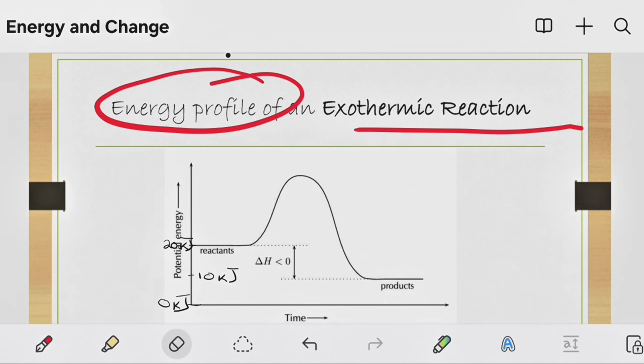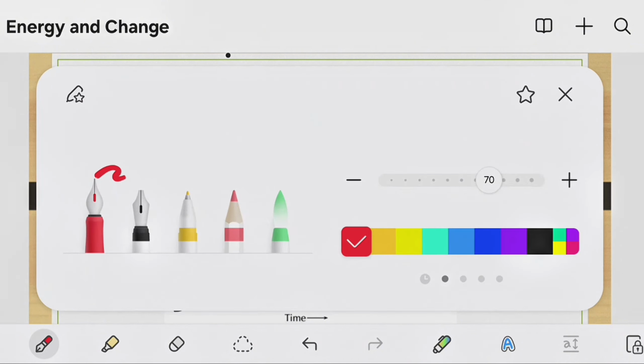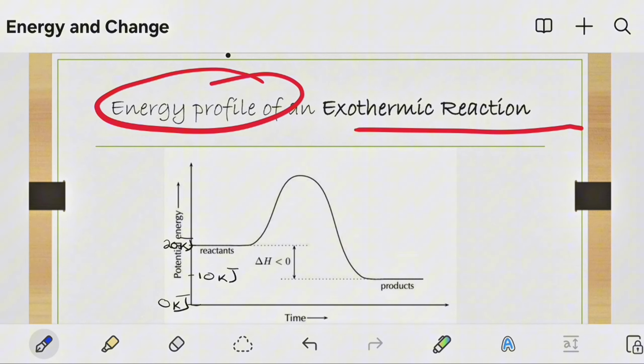Another thing then that we want to discuss, of course, as we go on here, is to have a look at what is happening here. Maybe let us change color to blue here. Look at where the energy of the reactants is located, around 20 kilojoules. And look at where the energy of the product is located, around 10 kilojoules.